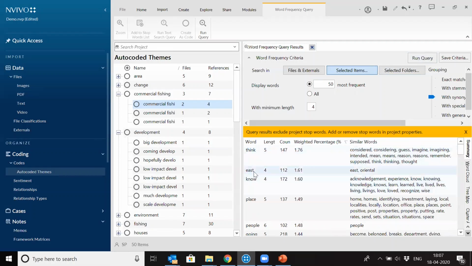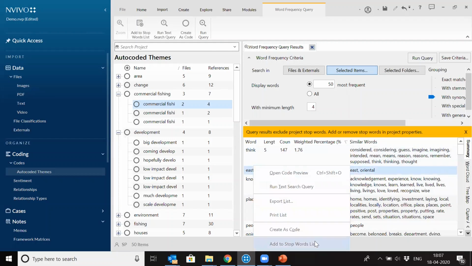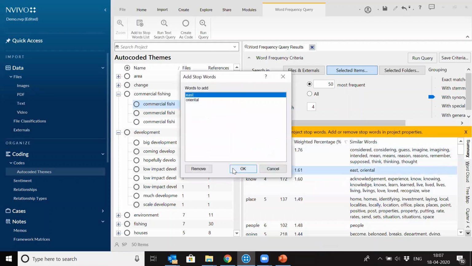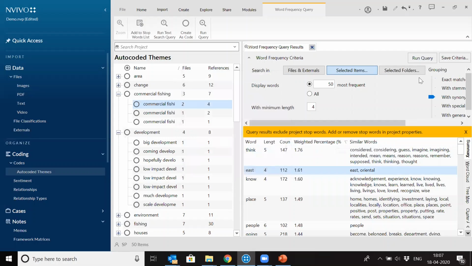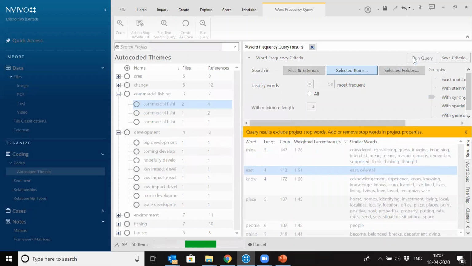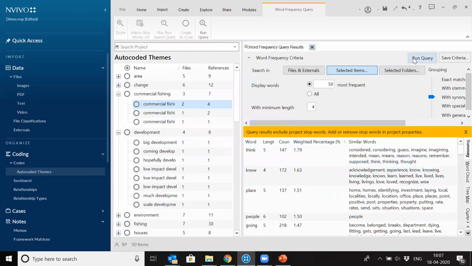East is still coming higher in this list, but if you are not interested in this east word, which is coming as a frequent word, you can always add it to the stop words list. So I put this word in the stop words list. Okay. And now if I run this query, east will not come. Now east is not there, right? So I put it as a stop word. So now you can see think is the most frequent word, with no, place, people, going. All these words are clubbed together. You can even see which words are grouped under think: considered, considering, guess. So these are words with the same meaning. So this is a summary of your search.